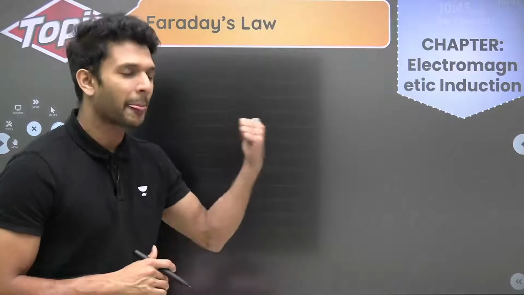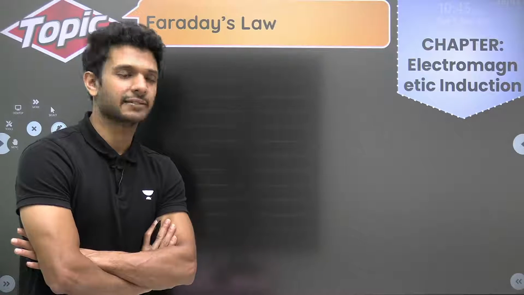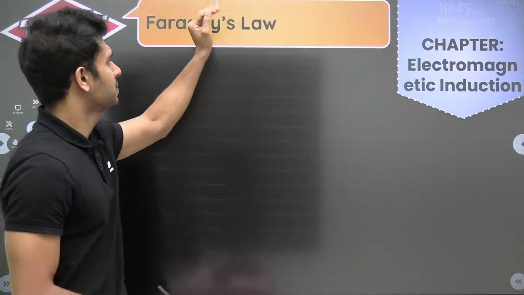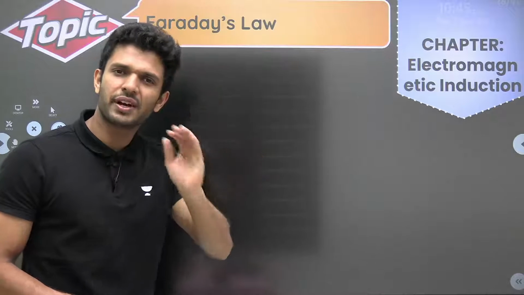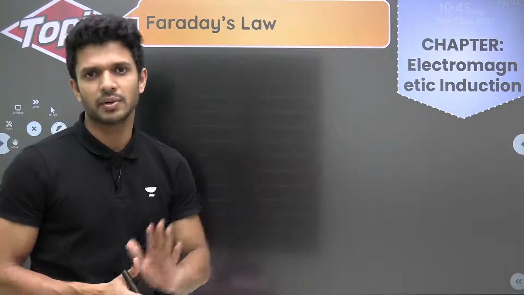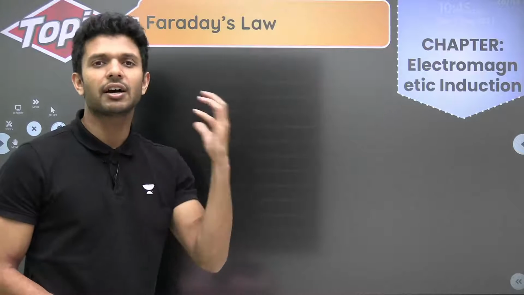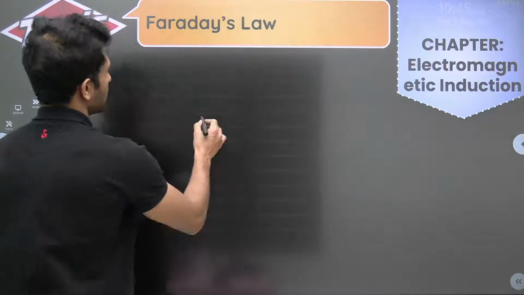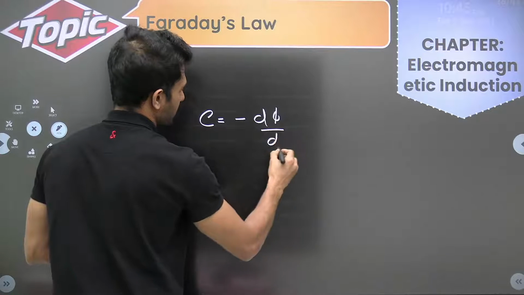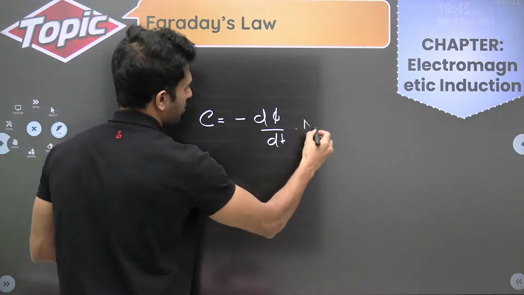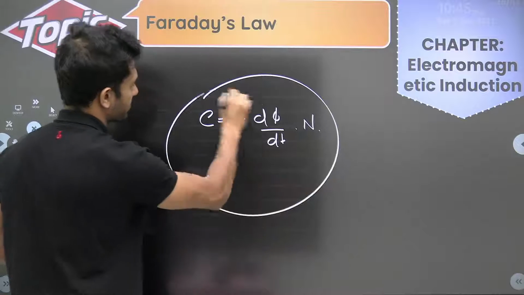Okay. So let's go to the last two chapters. One is EMI and the other one is our AC. EMI, if you learn Faraday's law, almost 55 to 60% of the chapter is complete, because all the questions are from Faraday's law, which says the induced EMF is negative of d phi by dt, and if there are n number of turns, multiply it with n.